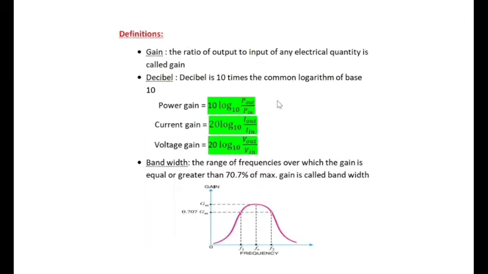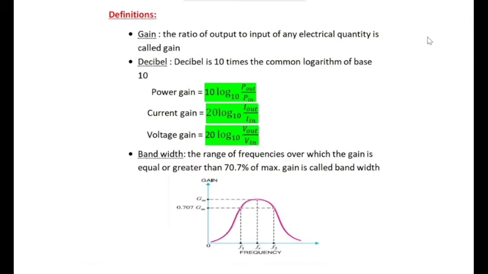Now we have to learn some definitions which are required to understand and classify the different coupling circuits. The first one is gain. Gain is the ratio of output to input of any electrical quantity.